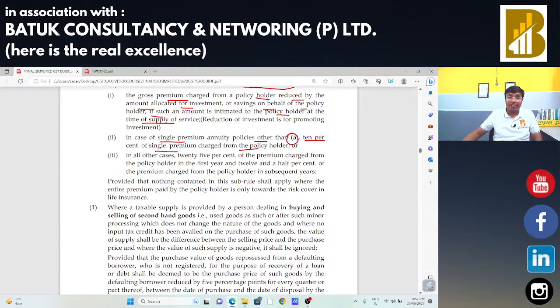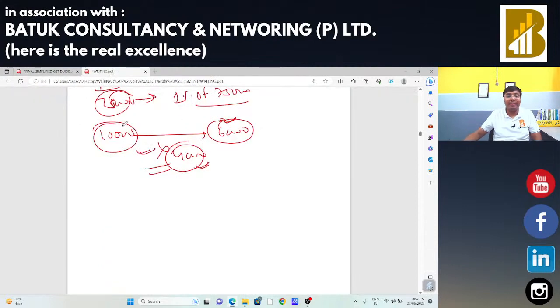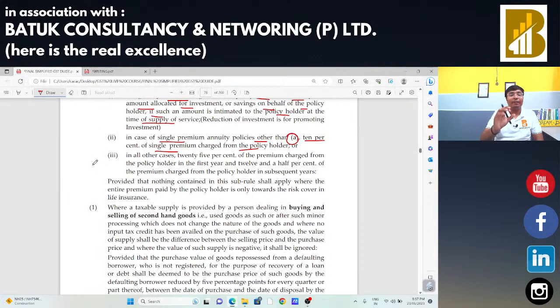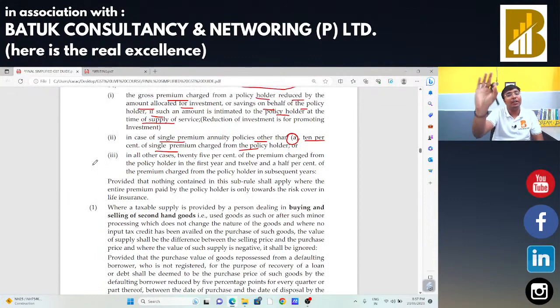If you know the investment figure, in that case the option is that 10,000 minus the investment value, whatever it is, 4,000, will be your value of supply. If you have no idea about the investment, what amount is going to be invested, in that case for that insurance agent 10% of the sum will be treated as value of supply. That is, 10,000 if he is going to take, in that case 10% of that 10,000, that is 1,000, will be the value of supply, and he needs to make the payment of GST on that 1,000 rupees.